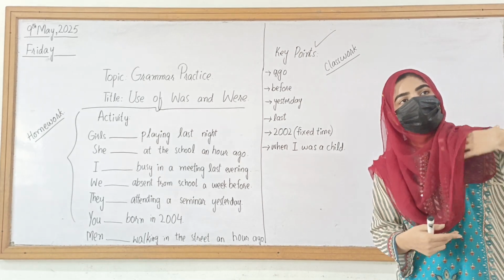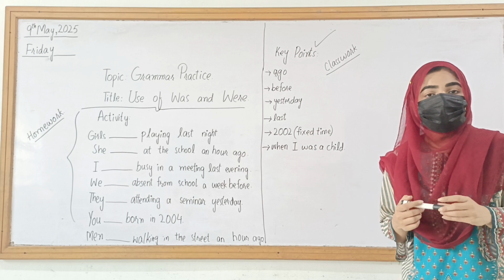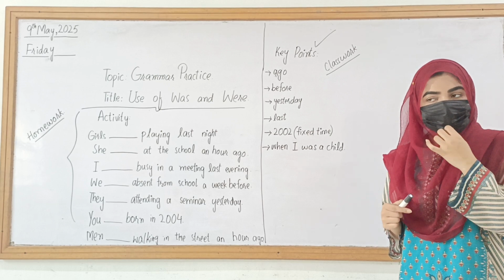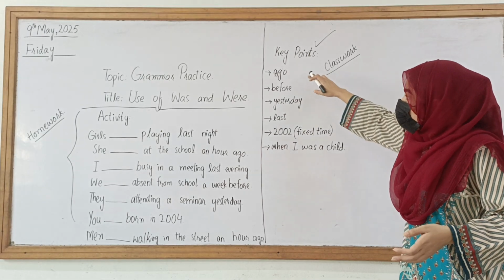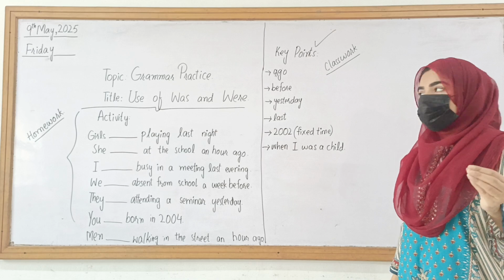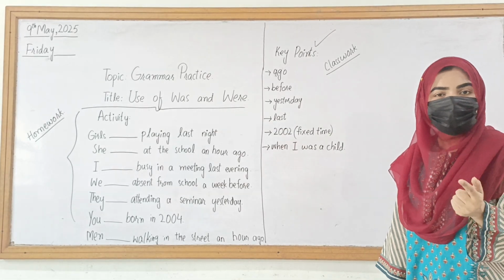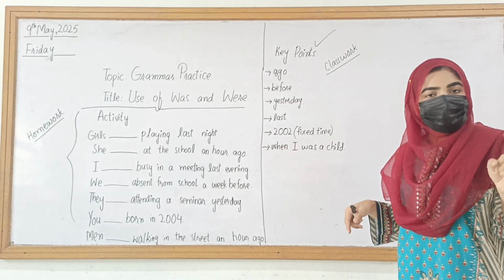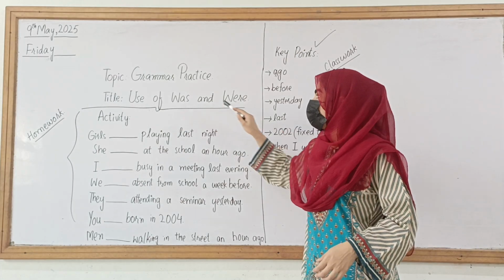Now if you are talking about when I was a child, if you are 7 years old now, then you might be talking about that time when you were 4 years old, and that time period was obviously of the past. So if you see these key points in these sentences, you will quickly understand that these terms are used with the past tense, and for that purpose we will be using was and were.